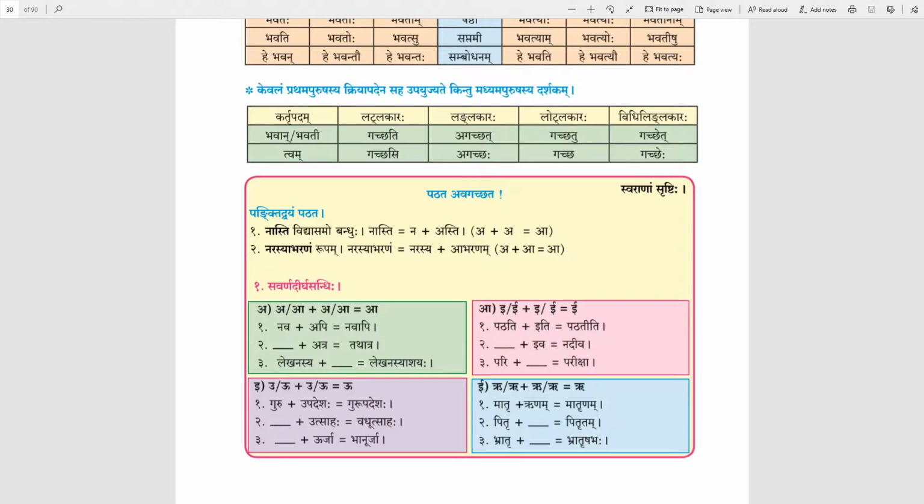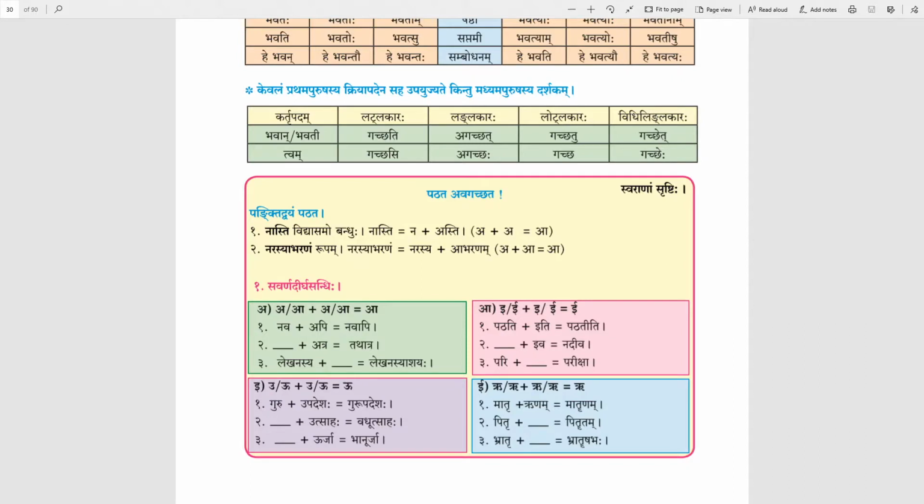Next is Vadhu. Vadhu, this word is ending in Dirgha U. Vadhu plus Utsaha. Answer will be Vadhutsaha. Then Bhanu is ending in Rasva U. Bhanu plus Urja, result will be Bhanurja. It will result in Dirgha U. Now we will study Ru section.